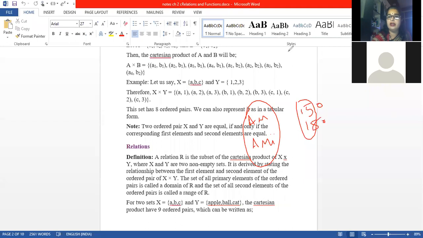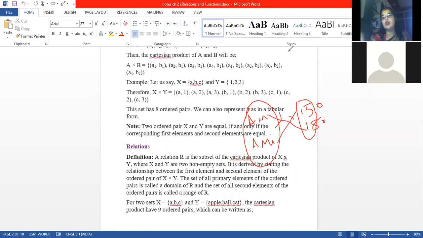Clear? Now Aman is 180, Amisha is 150. This is your relation, and we specify it by an arrow also. Aman is related with 180 centimeter height, Amisha is related with 150 centimeter height. Now just see, if we are specifying a relation, then the relation has only two ordered pairs instead of the total four ordered pairs.